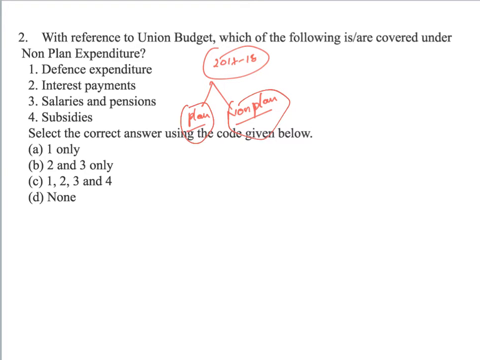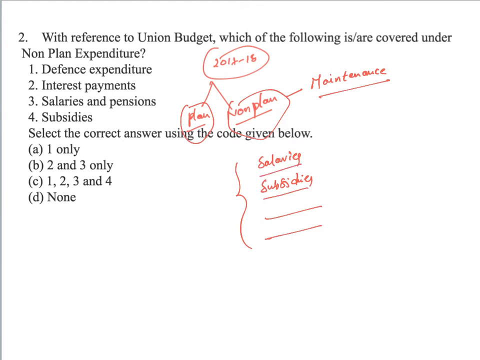What would be categorized in general as non-plan expenditure is simply the maintenance or the consumption expenditure. Mostly the recurring expenditure, or the expenditure that the government is bound to spend, like the salaries, the subsidies, anything the government is mandated to spend on any aspect of the economy is categorized as non-plan expenditure.